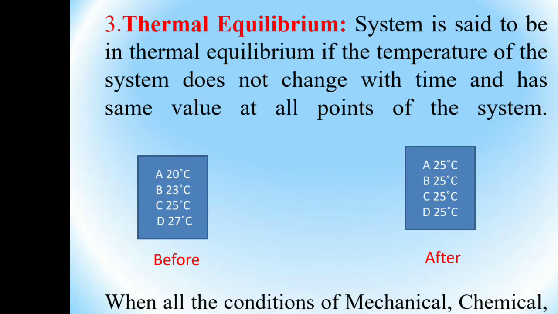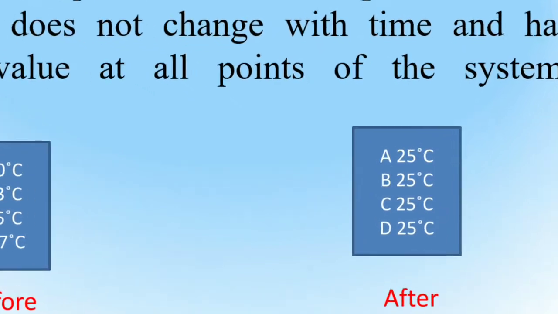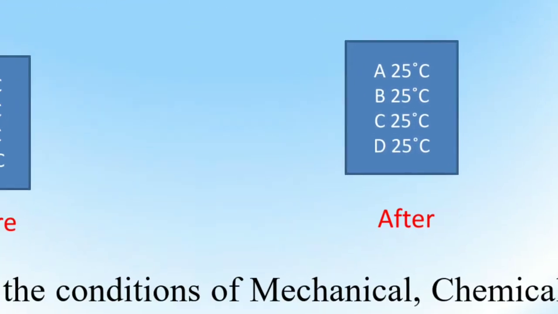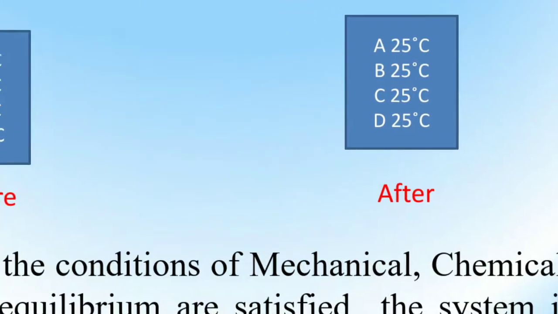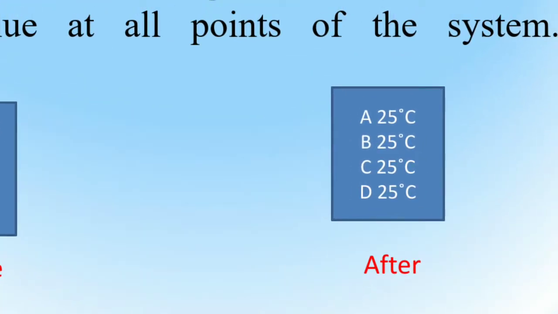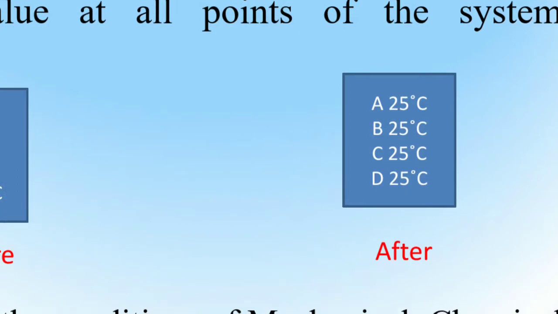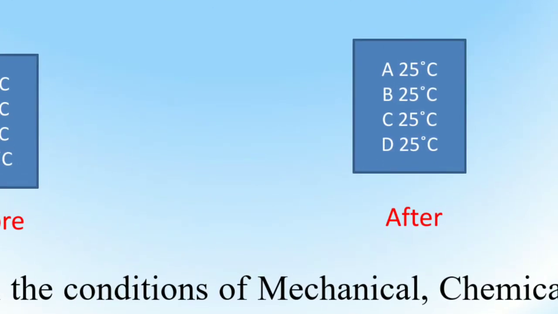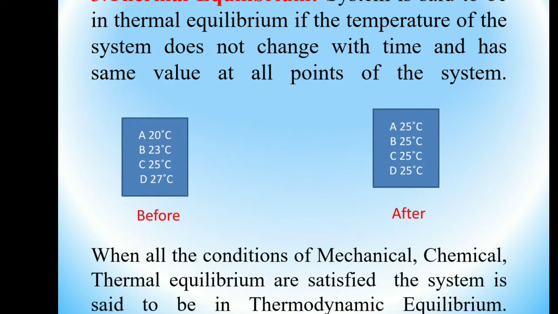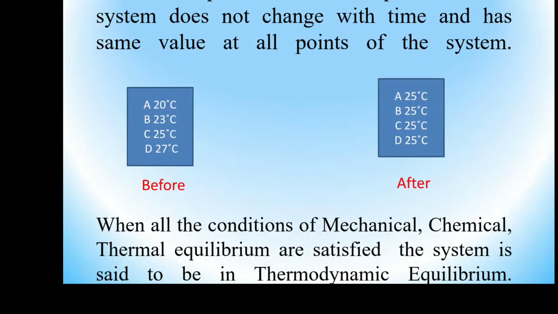After some time, the body should be in equilibrium. Consider the system and check all points. Is the temperature the same or not? See here, again 4 points: A, B, C, D. A has 25 degrees Celsius, B 25, C 25, D 25. That means the temperature is the same for all points. We call that thermal equilibrium. Here there is no change in temperature with respect to time, meaning the temperature is constant for all points.